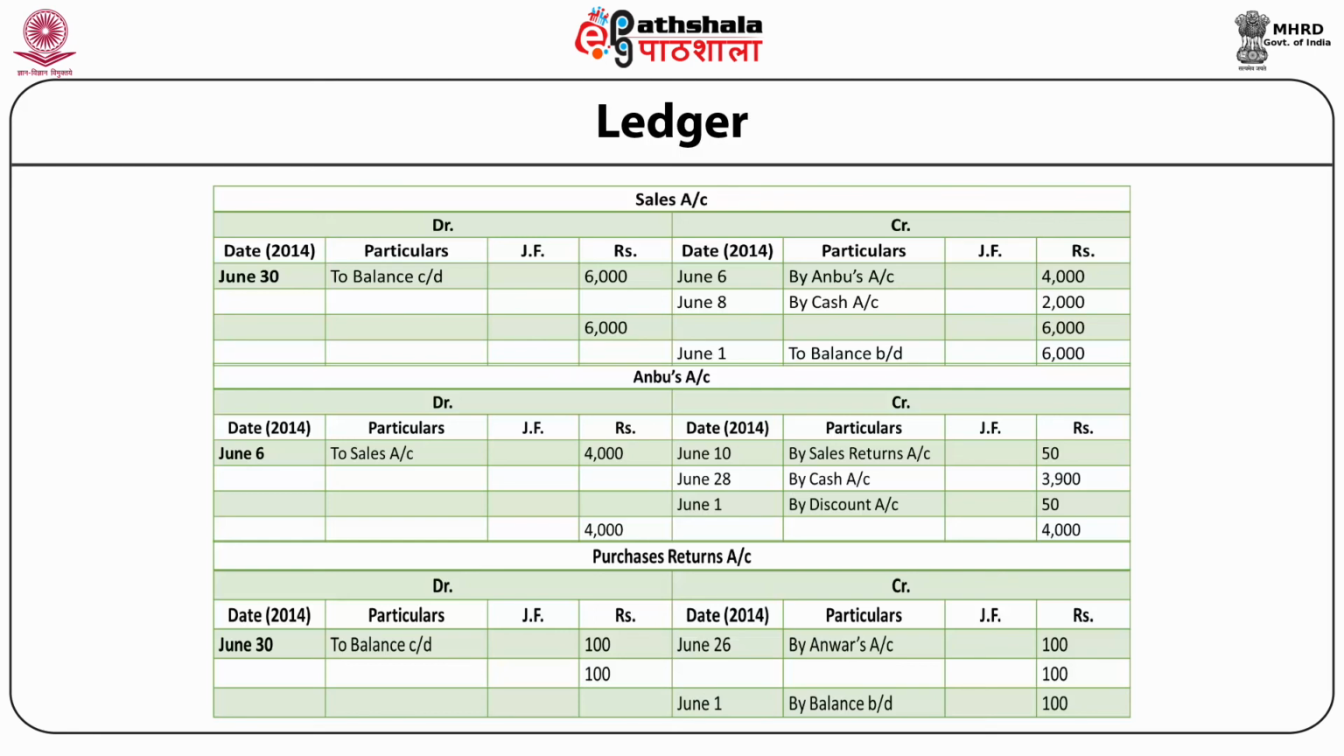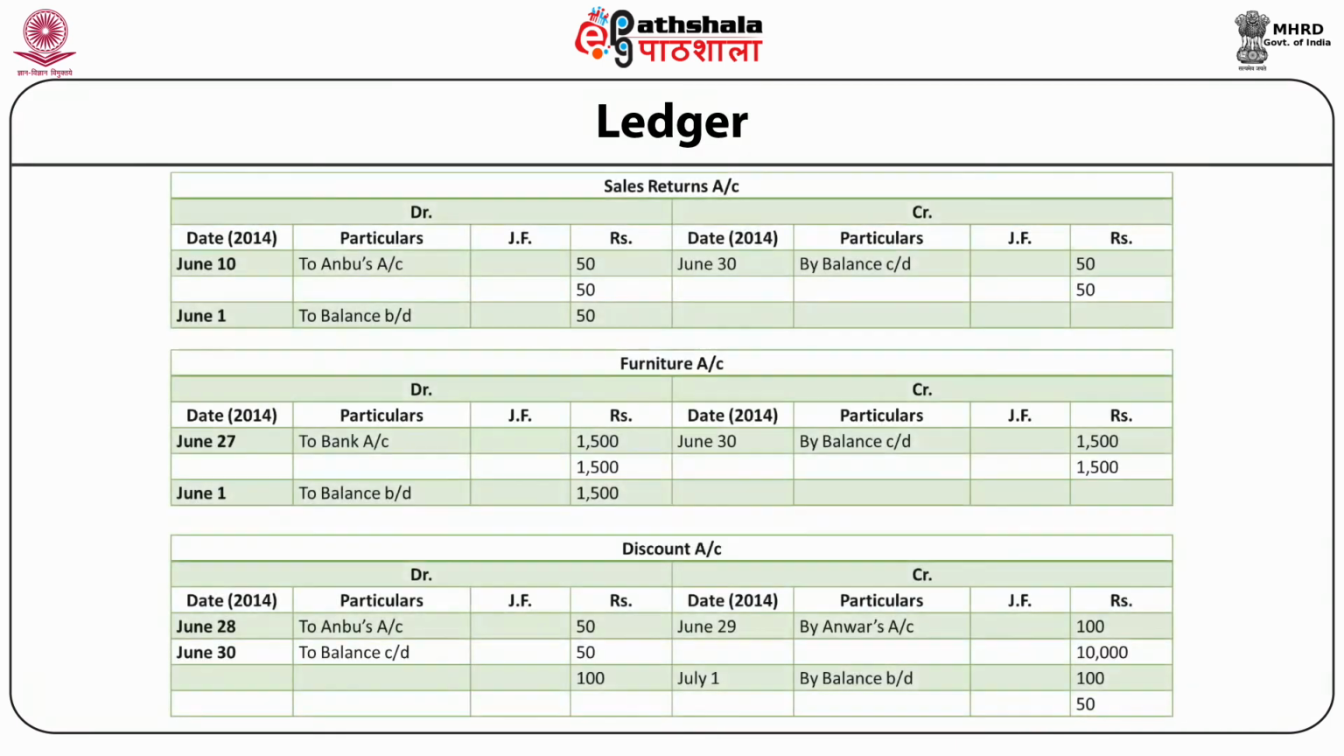Next, purchases returns account. Credit side, June 26, by Anwar's account rupees 100. June 30, debit side, to balance carried down 100. Credit side, July 1, by balance brought down rupees 100.